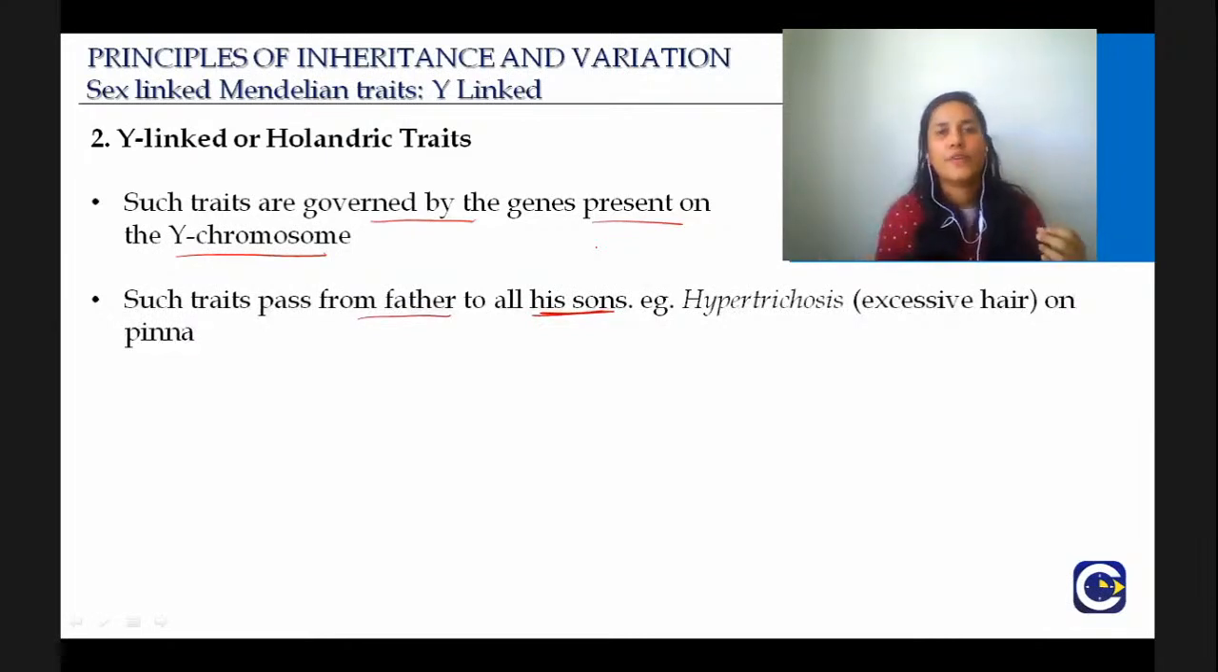See, some amount of hair is always present. But when it is too much, that is the reason, because you got it from your father. Females will never have that. Females will never get a Y chromosome from their father, so they will not have that.